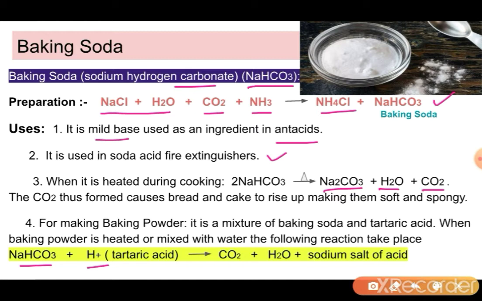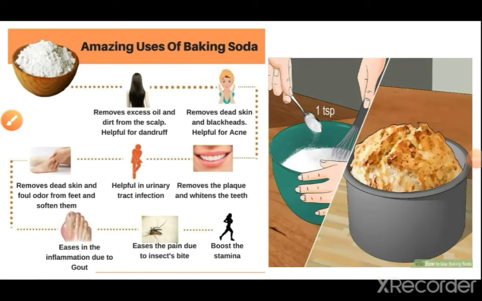Because baking soda is basic in nature, it has some bitter taste. So we cannot add baking soda in large proportion in food. If we want to add it in large proportion, then we use baking powder, because the tartaric acid present in the baking powder removes the bitterness of the baking soda. There are some other uses of baking soda also. It is used as a cleansing agent for our body, like for skin, hair and mouth, and also as a disinfectant.